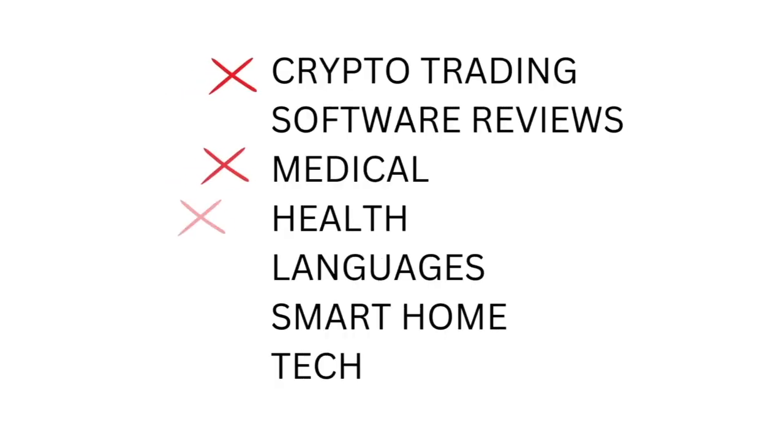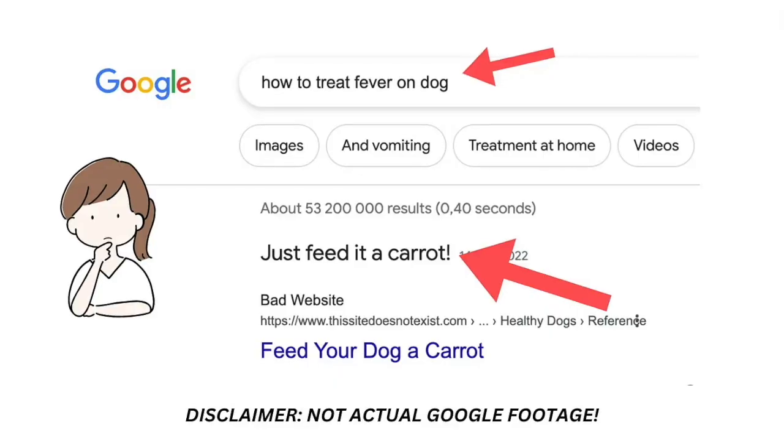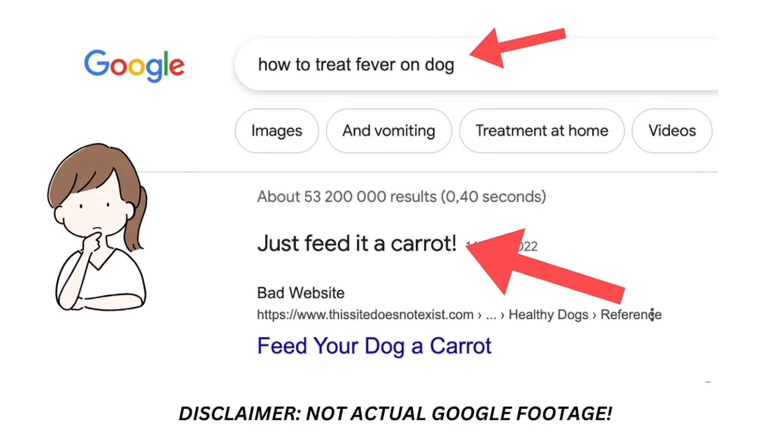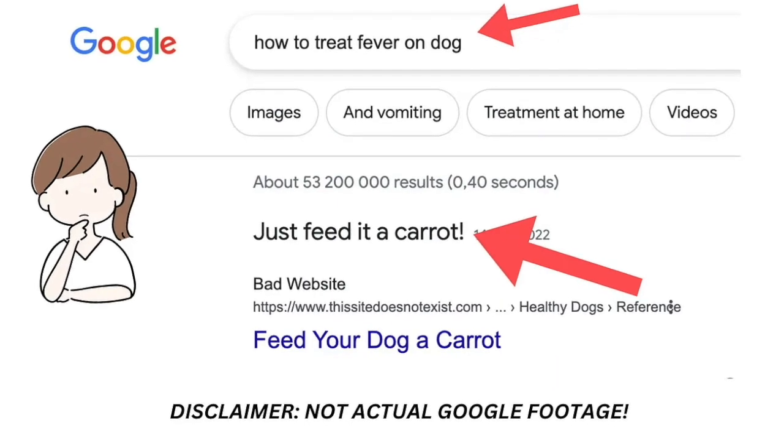So you need to make sure that you're not targeting a niche that can directly impact somebody's wealth or health. So you don't want to target something like investing or crypto trading or health, or anything where you would actually need to be a qualified expert, because that kind of content can be very risky for people. And also, Google is very careful with these kinds of niches, so it can be impossible for you to stand out if you don't have the proper education or experience to talk about that topic. So make sure to filter out all of those niches from the list.